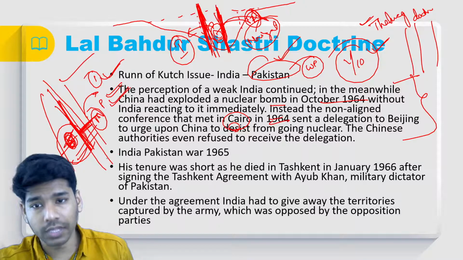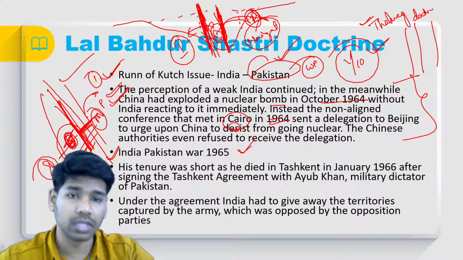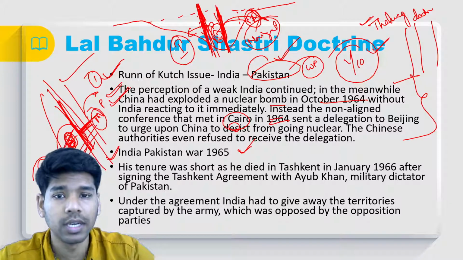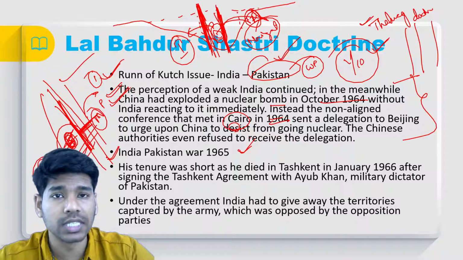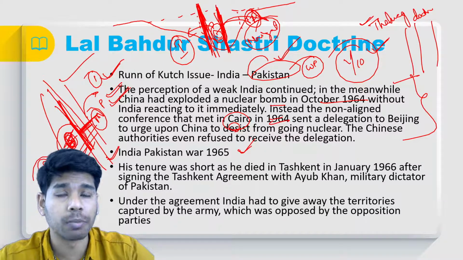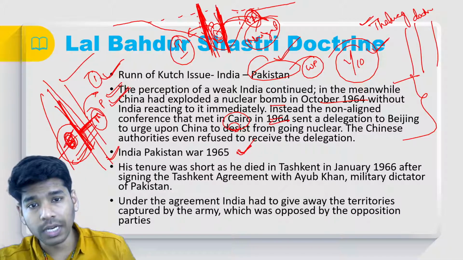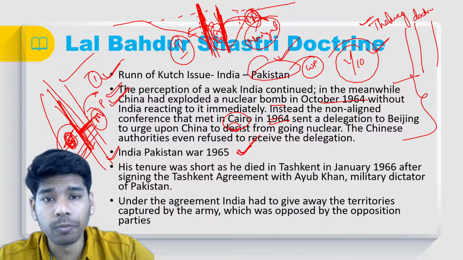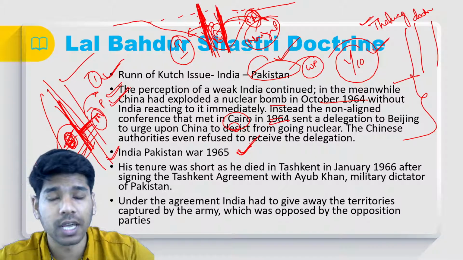And immediately after that China issue, we had another issue with Pakistan, because of the continued perception that India was weak during the time of Lal Bahadur Shastri. In 1965, the modus operandi was the same as before 1947, seeking the support of the Kashmiris against India. Immediately after that, in 1965, came the war with Pakistan, and we moved and occupied a few territories that were previously occupied by Pakistan.